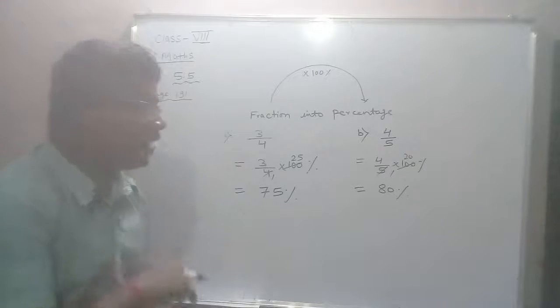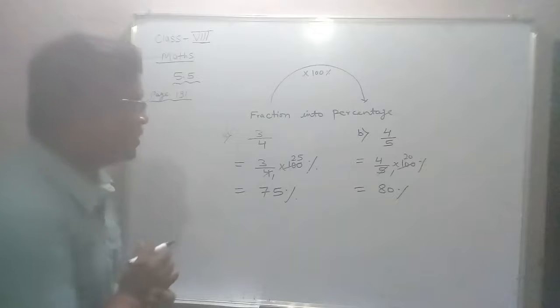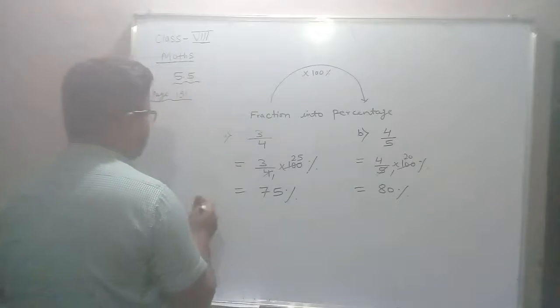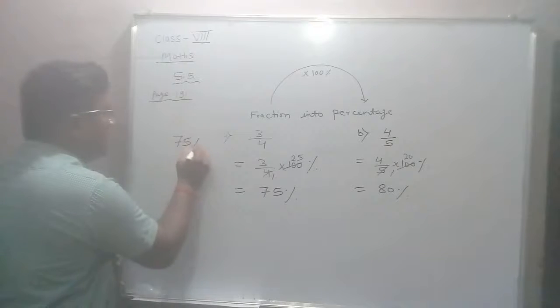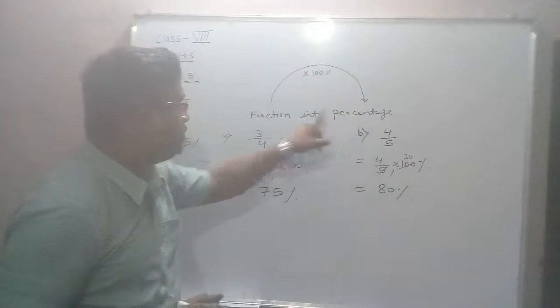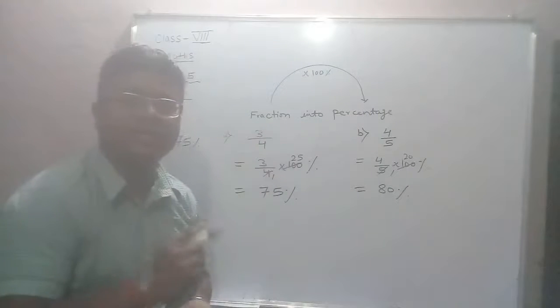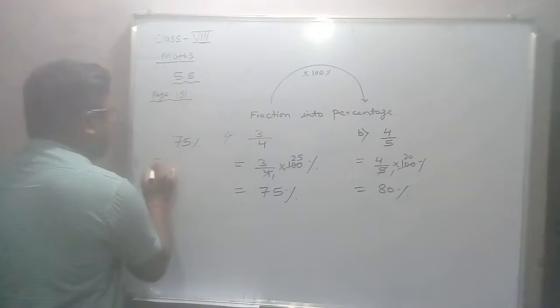Now let's see its opposite. Suppose this is 75%. If we need to change percentage into fraction, what will you do here? We just need to divide it by 100.